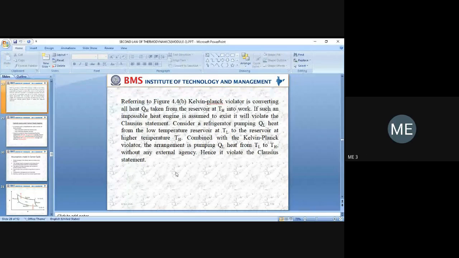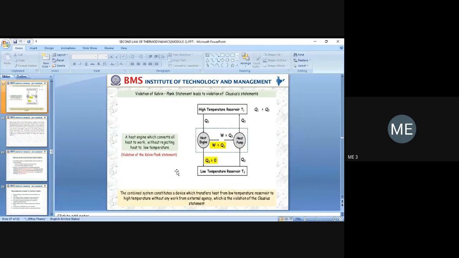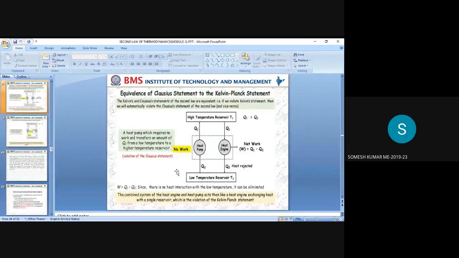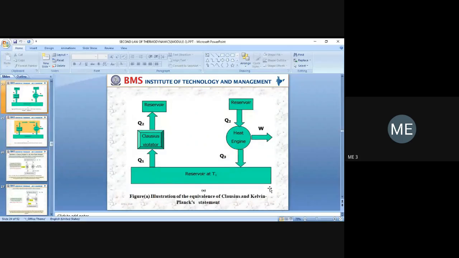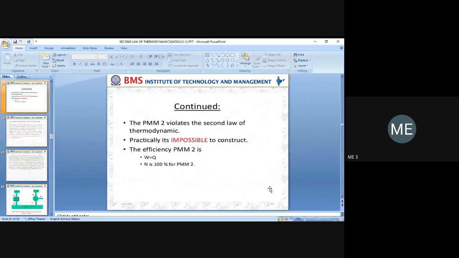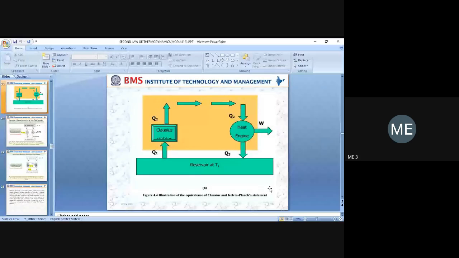Yes, sir. Okay, hope you understood the statements, right? Clausius statement and the Kelvin Planck statement. You understood, right? Yes, sir. This one is the equivalence of Clausius statement to Kelvin statement. That is, violation of one statement violates the other, right? That is called equivalence.